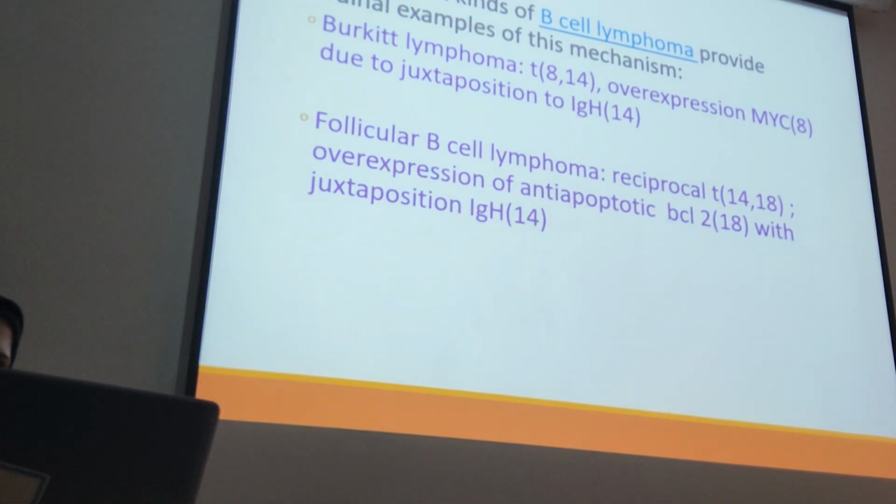Another example could be follicular B-cell lymphoma. For follicular B-cell lymphomas, again, we have a translocation between chromosome 14 and 18.